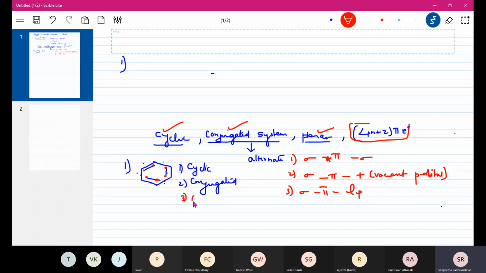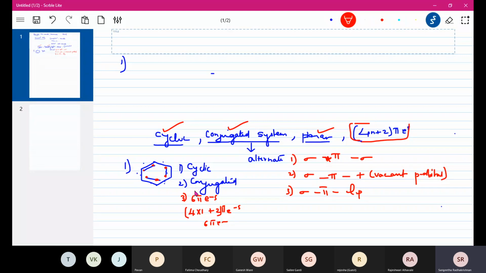6 pi electrons. Yes. So let us just check whether it is satisfying Huckel's rule, because I put n is 1, then 4n plus 2. That means how many electrons? 4n plus 2, 6 pi electron. So I am getting 6 pi electrons. So it is satisfying Huckel's rule. We are getting the value n is 1. So yes, it is satisfying Huckel's rule. So it's satisfying everything.